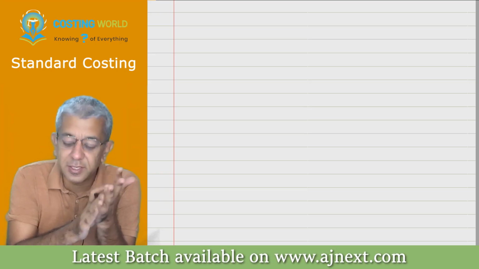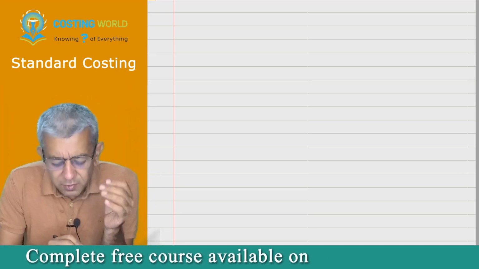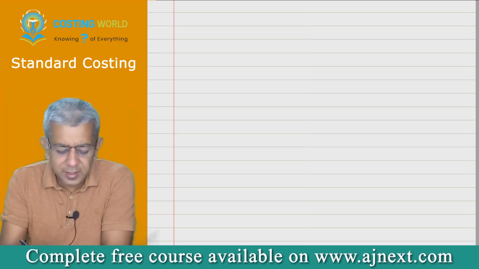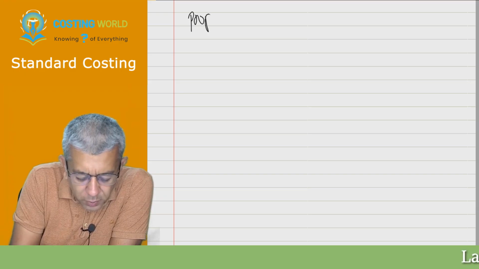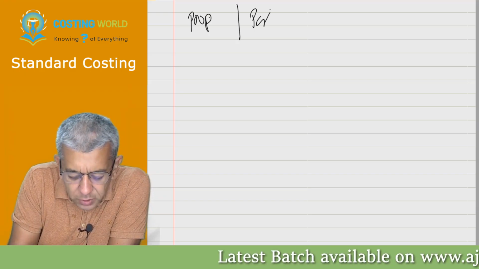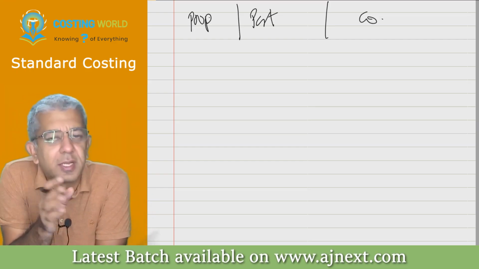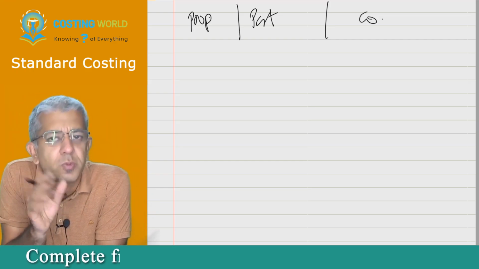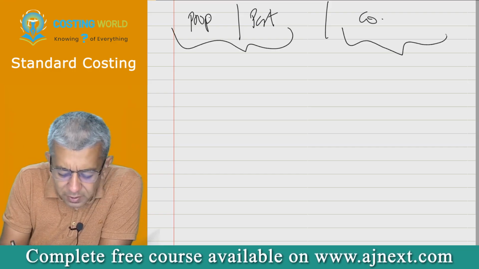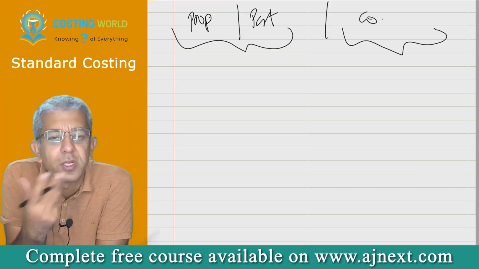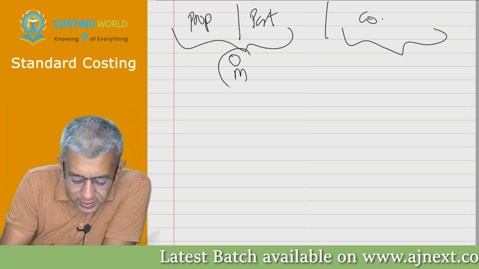Now standard costing is there for what? Standard costing is a simple phenomenon whereby we think that there are many forms of organization. Say that in this case you have proprietorship, you have partnership, and you have a company form of an organization. These are three popular forms of organizations. But I think there is some difference between them. What is the difference? I guess over here, ownership and management is one and the same thing.